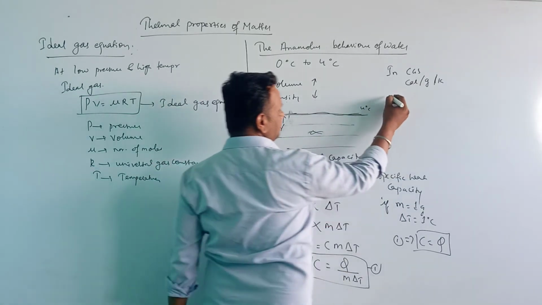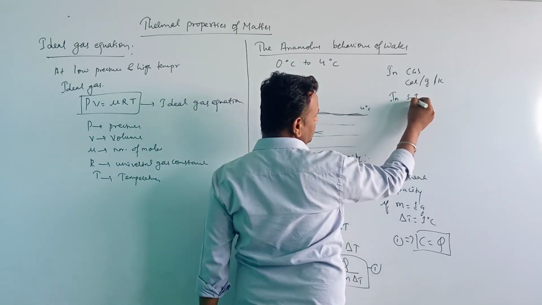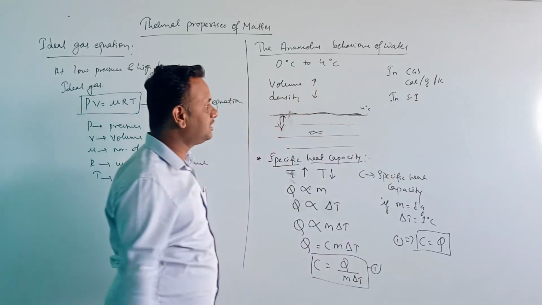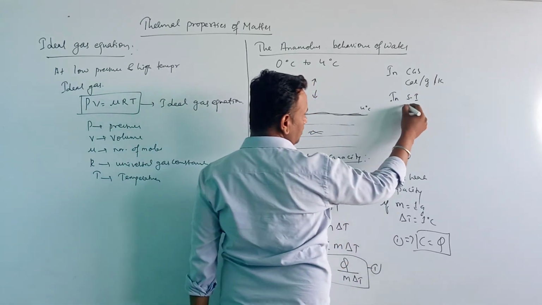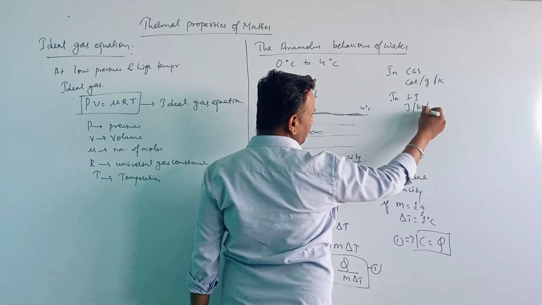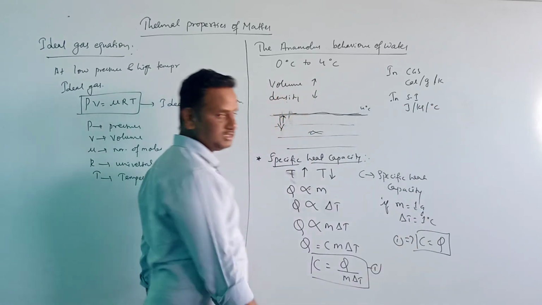And in the SI system, its unit is joule per kg per degree Celsius.